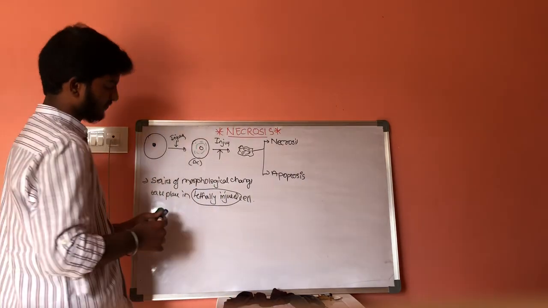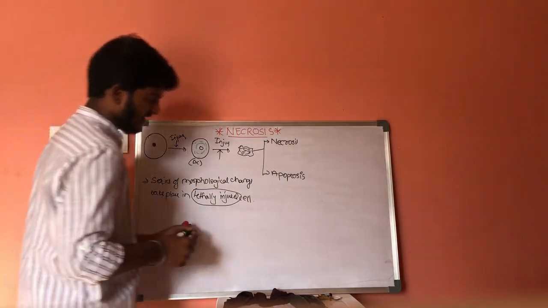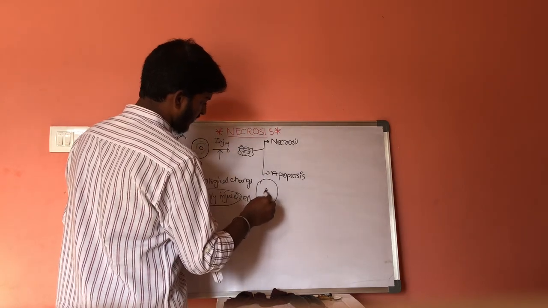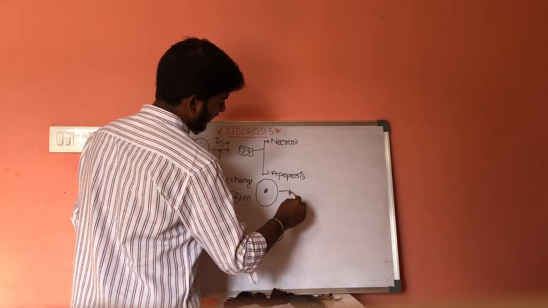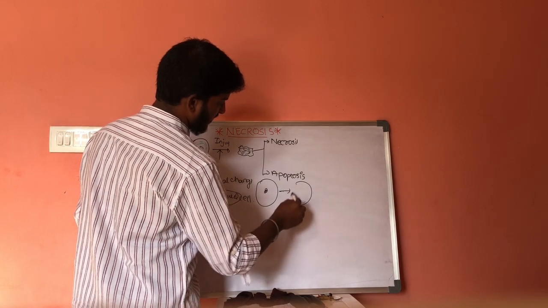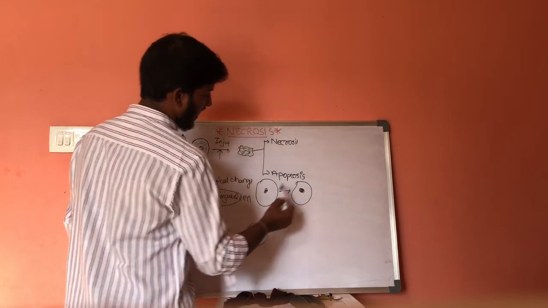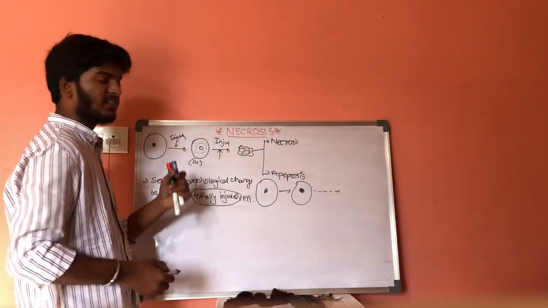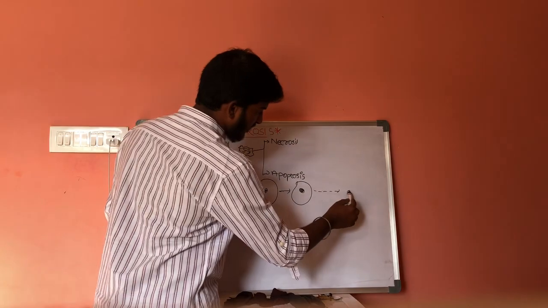Now, let us consider a cell. This is a cell, and if there is any injury, it results in adaptations, and generally it undergoes simultaneous morphological steps and results in death of the cell.